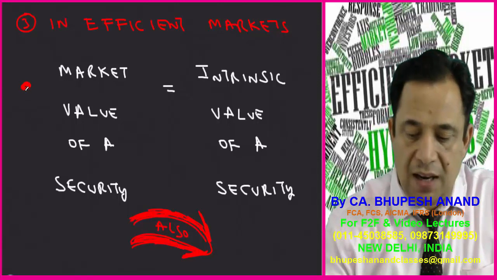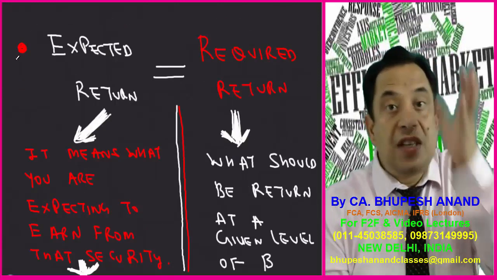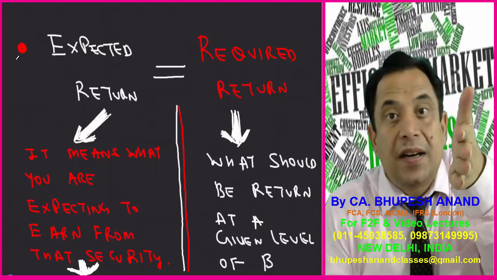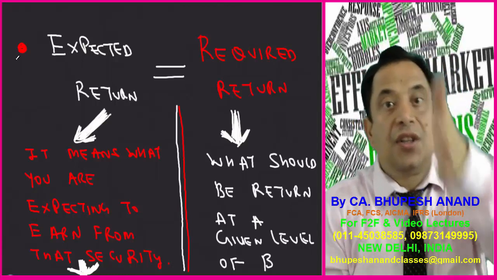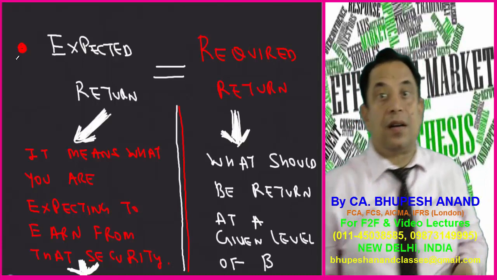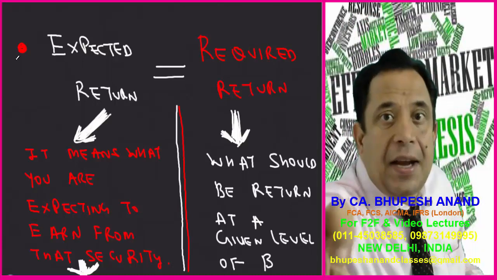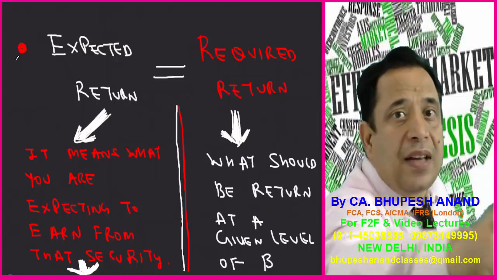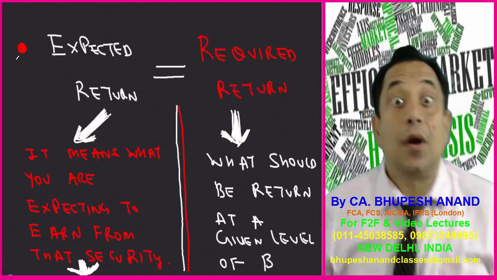This is feature number 1 and this is feature number 2. First feature is intrinsic value is equal to market value, and second feature is expected return is equal to required rate of return. As the name indicates, required: at least I require this much return if I am taking this much level of risk. That is named as required return.